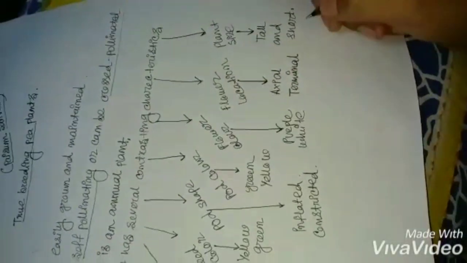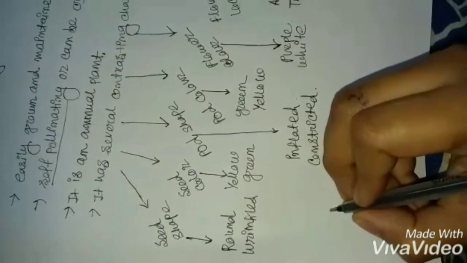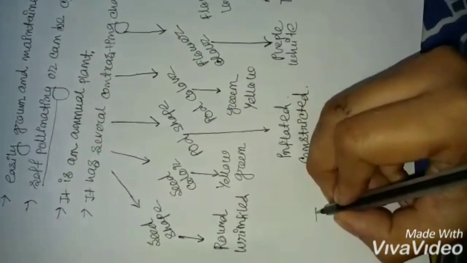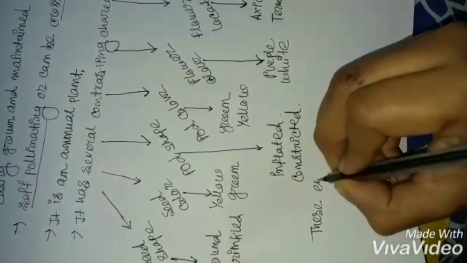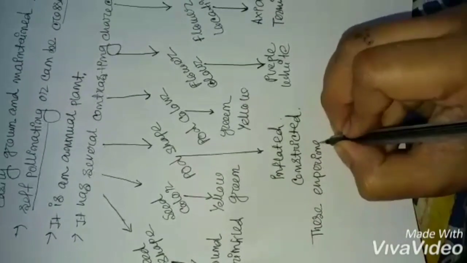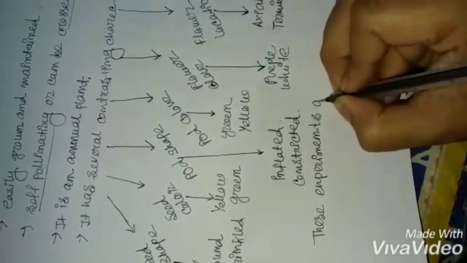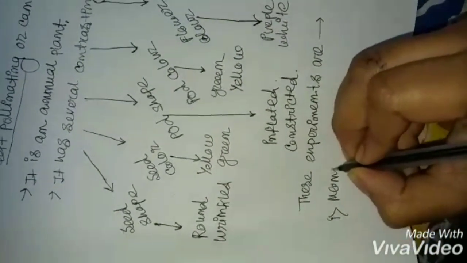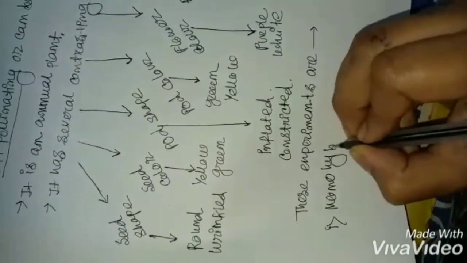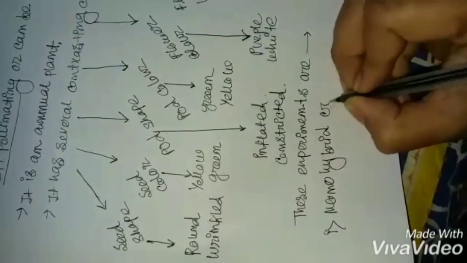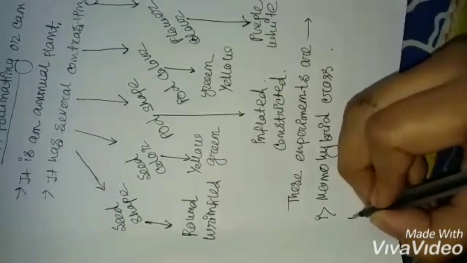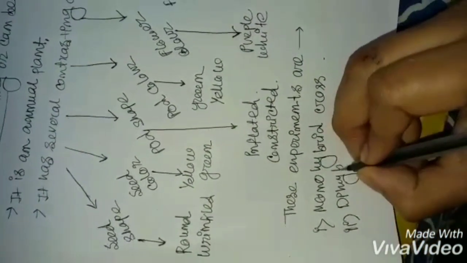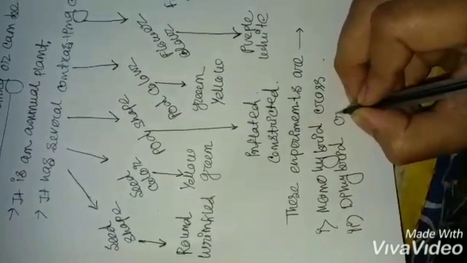Mendel conducted 2 experiments to determine the laws of inheritance, and these experiments are: first one is monohybrid cross and second one is dihybrid cross.